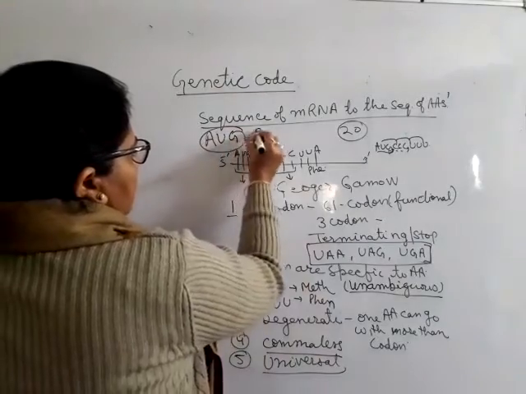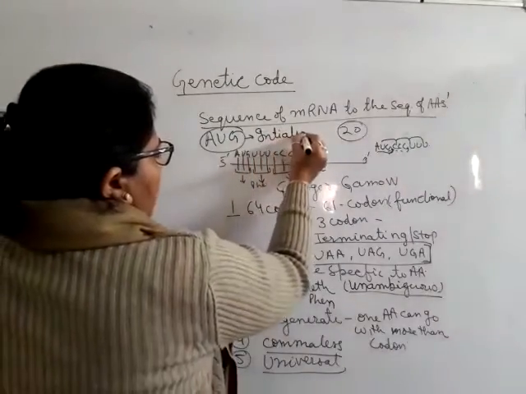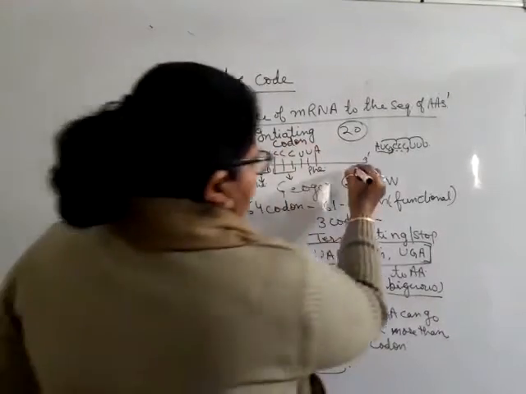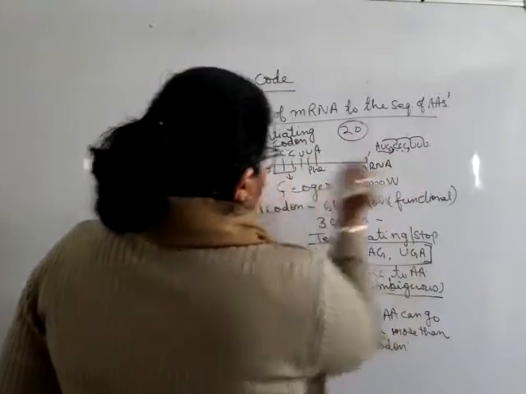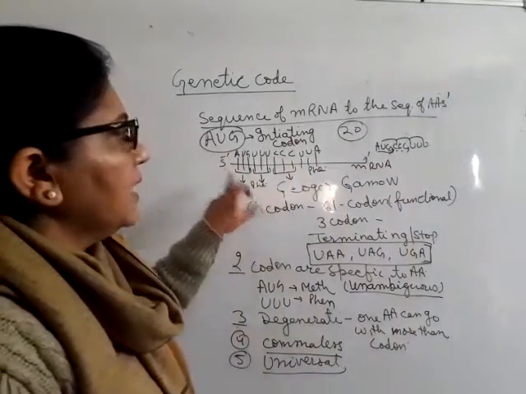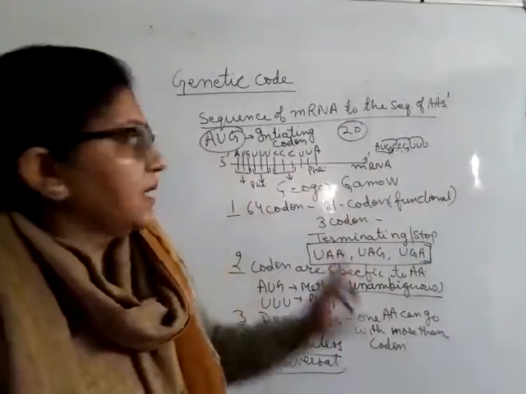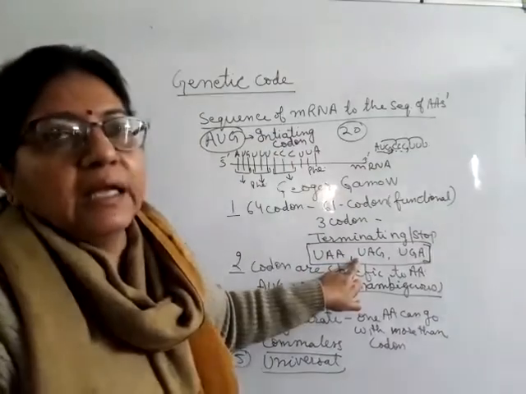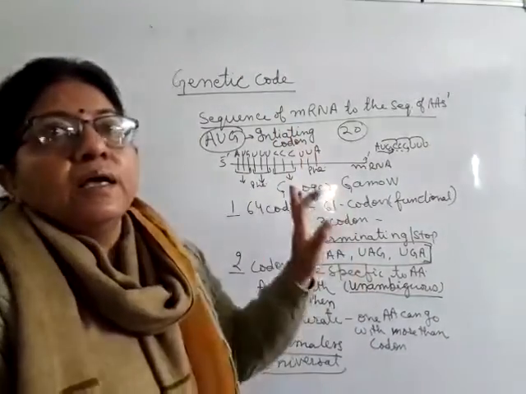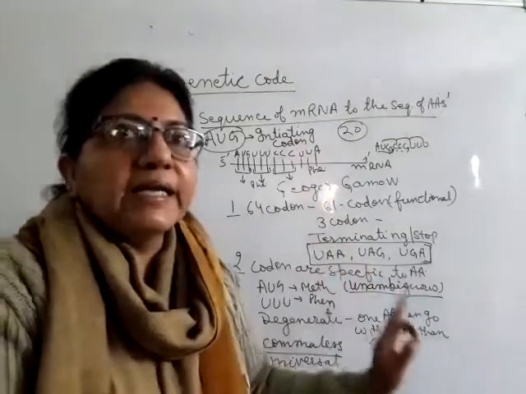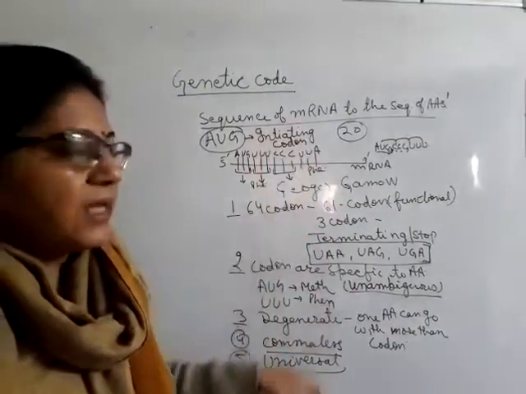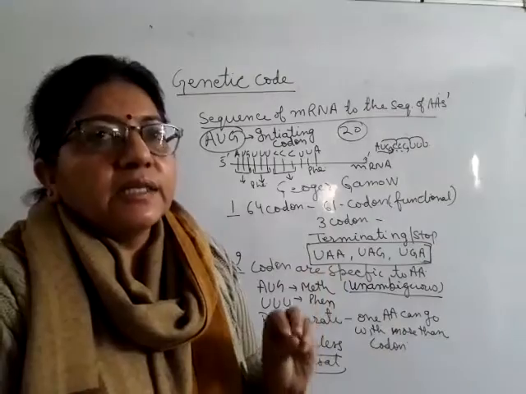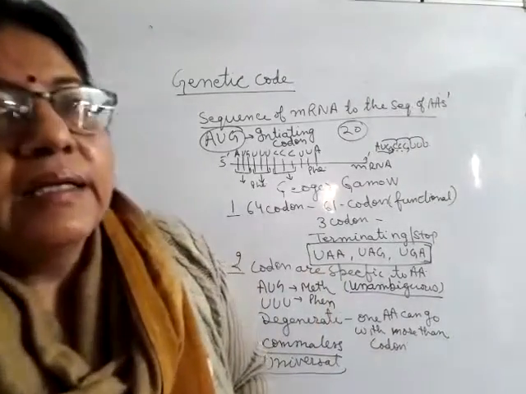This is known as your initiating codon. Whenever the translation is going to begin, on mRNA first we have to select where AUG is. From that only the translation is going to be initiated. So this is known as the initiating codon, and these three are known as terminating codons, and they are in all the organisms starting from bacteria to the human being. So these are very important salient features. Go through them, only then can you understand the translation process, which is again very important. Till then, thank you.